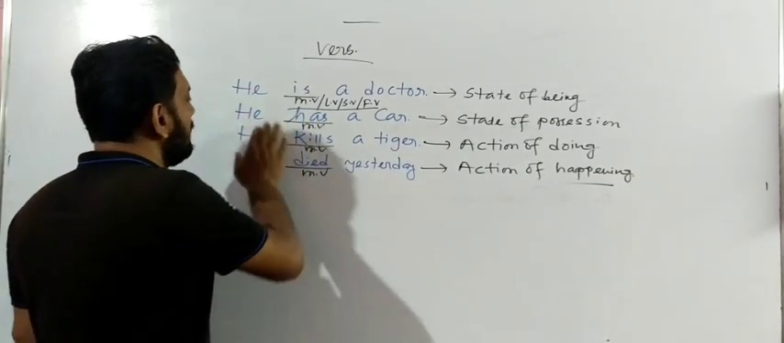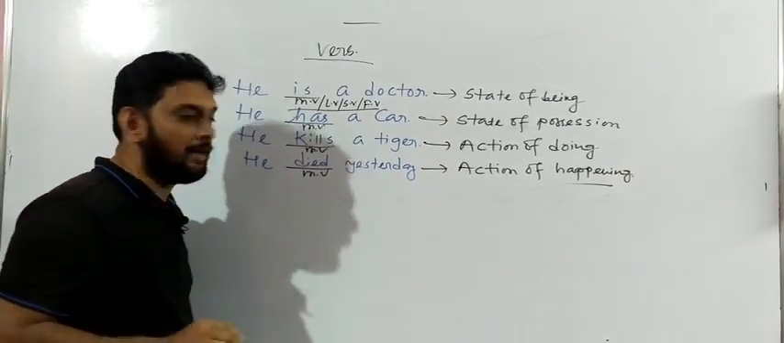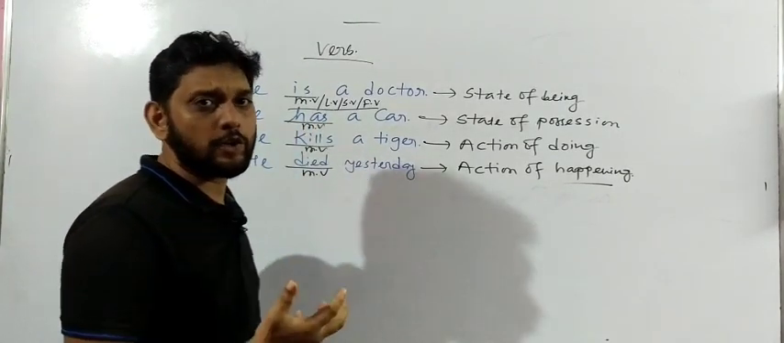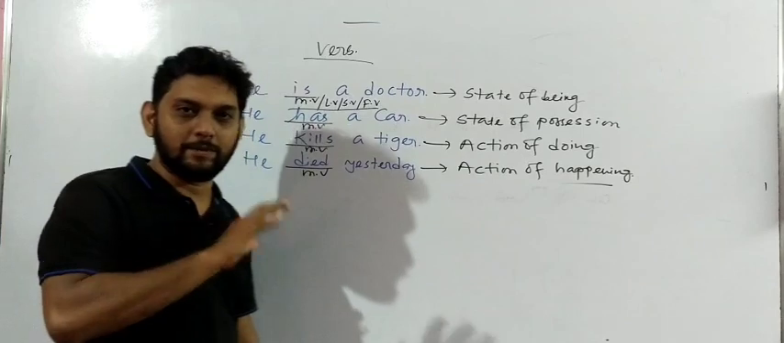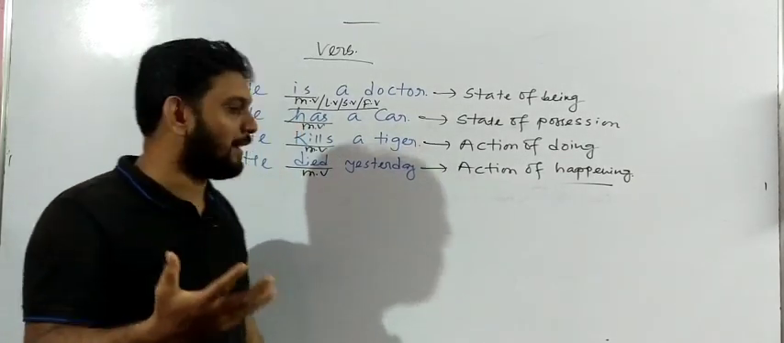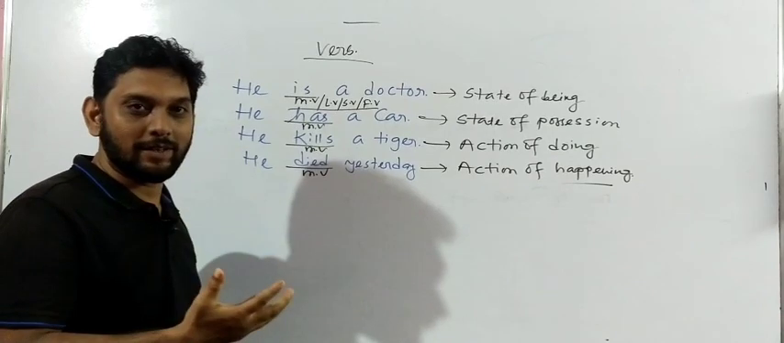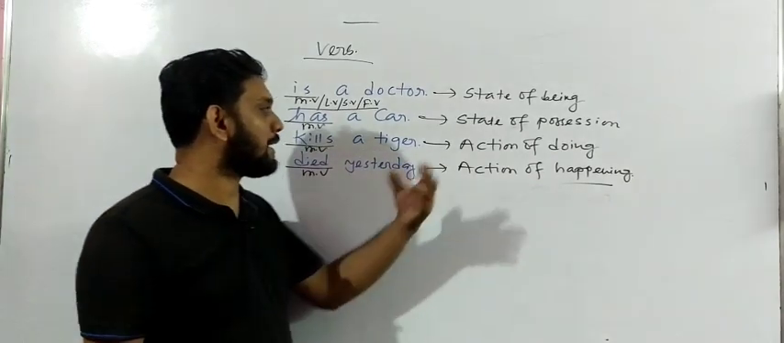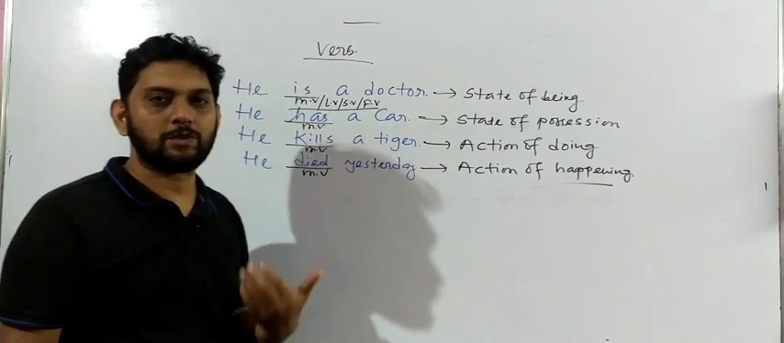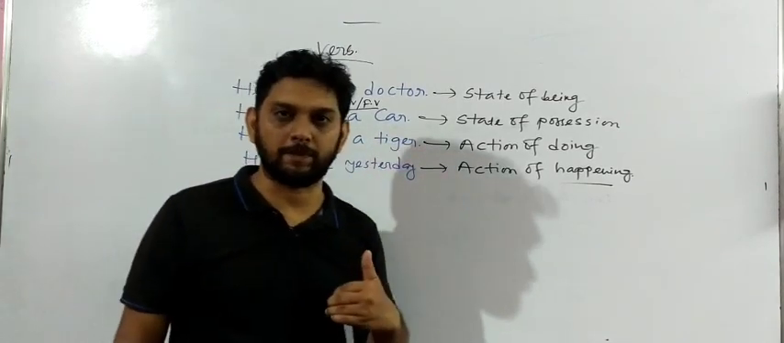Second one, you can see, he has a car. Simple. And this verb does not show any sort of action. Does this verb show or perform any sort of action? No, this verb does not show any action over here. So that's the reason we have written over here state of possession. State of possession means what? State of possession means ownership.